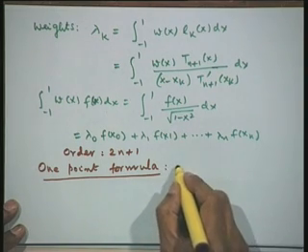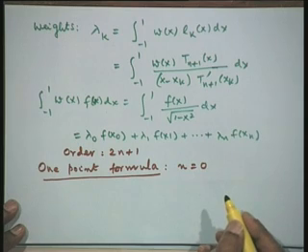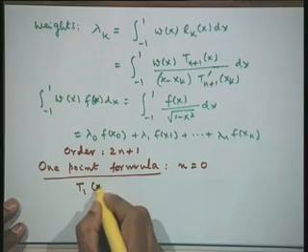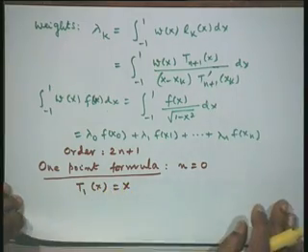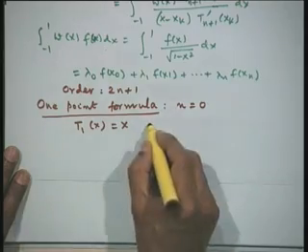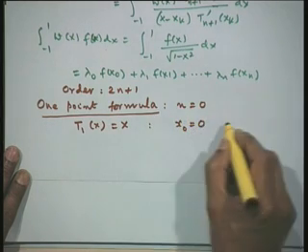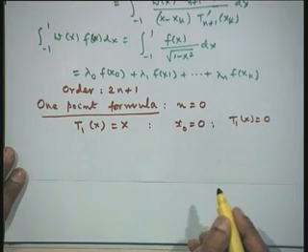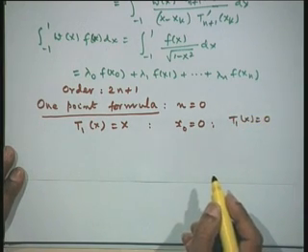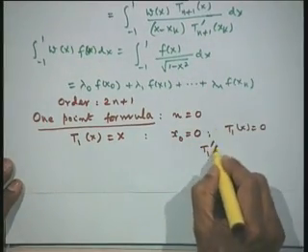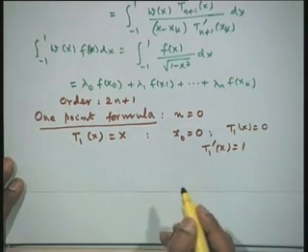In the case of the 1 point formula, we have n equal to 0. Therefore, the corresponding polynomial will be T 1 of x is equal to x, and we need its 0. Therefore, the abscissa will be simply x 0 equal to 0, by setting T 1 of x equal to 0. I need the derivative here for the weight. So, let us differentiate this: T 1 dash of x is equal to 1. So, its derivative is only 1.